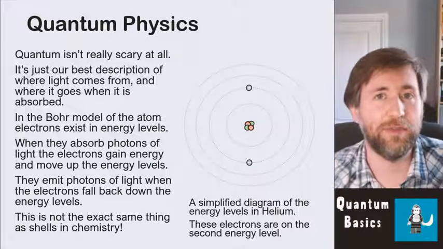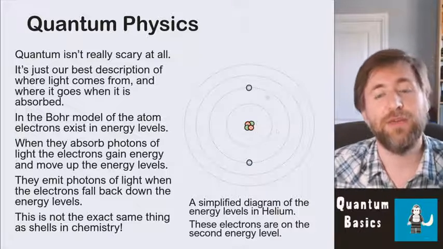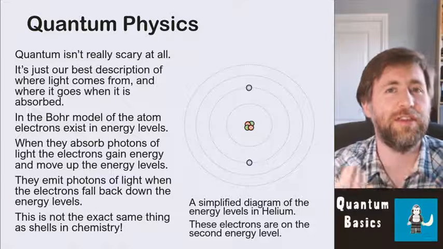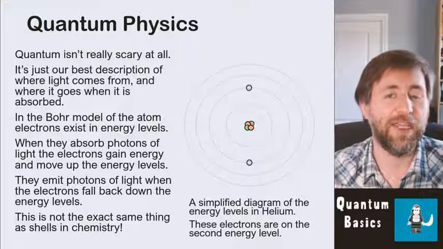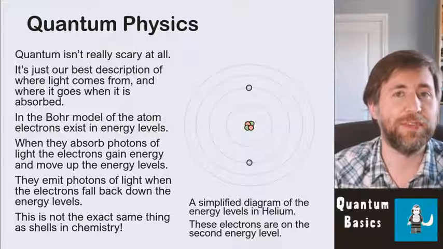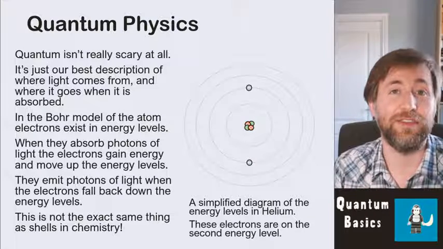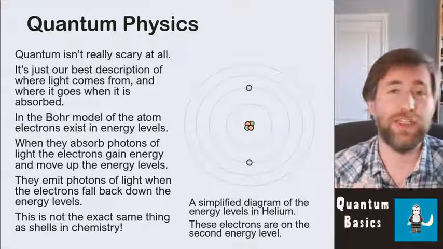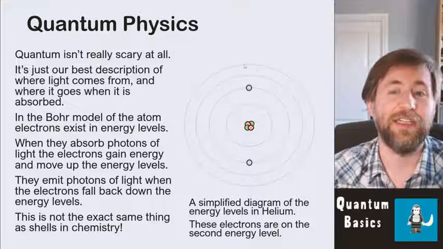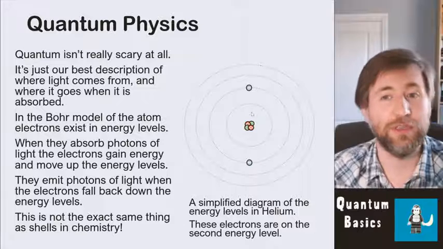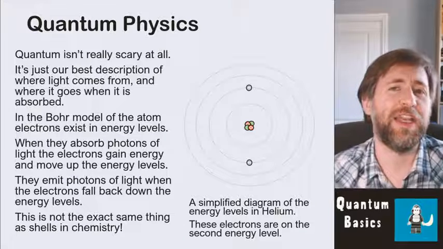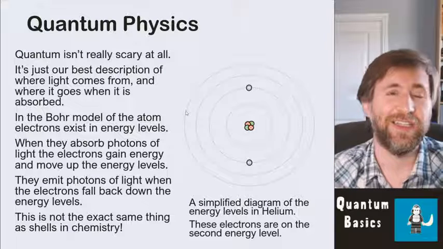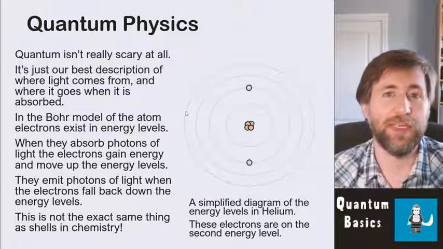And in fact we're going to really simplify things. I've drawn this helium here with very, very simple energy levels because I want you to get the idea. This is an idea that you're reasonably familiar with already. The idea that the electrons have different properties depending on their position within the atom is actually about their potential energy within the atom. It's not the case though that the least energy is necessarily the furthest away or the closest. It's about some property of their orbit, how much energy they have in that orbit. It's not necessarily how far away or close they are. And it's not the exact same thing as shells in chemistry.